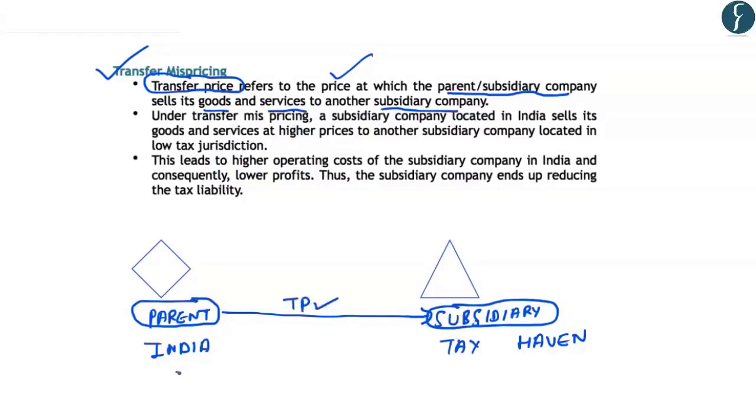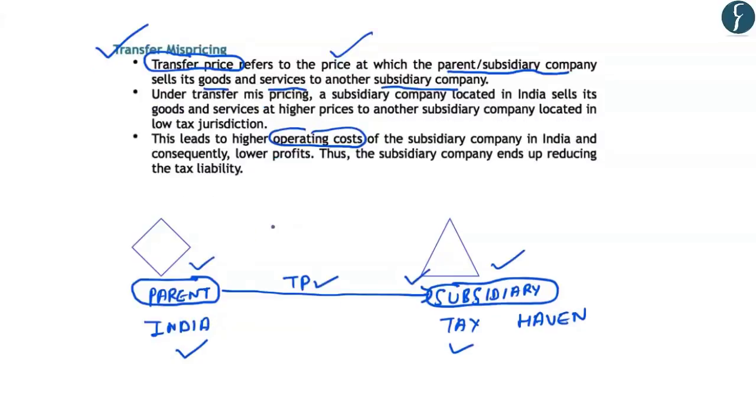Now, as we know that India has high taxation and the tax havens will have a low taxation. Now, what these companies do in mispricing is that the parent company which is located in India sells to its subsidiary which is located in a tax haven at a very high price. And by doing this, the cost of the company or the operating cost of the company which is located in India becomes high. Now, as the operating cost becomes high, it can show that its profit has decreased considerably.